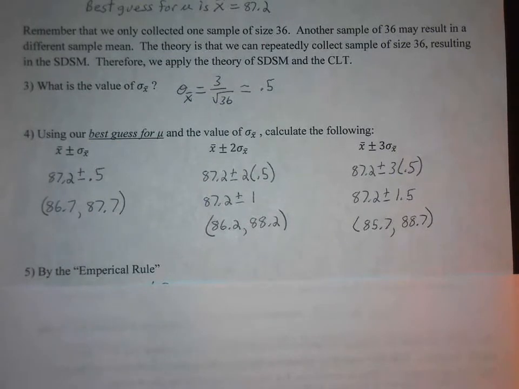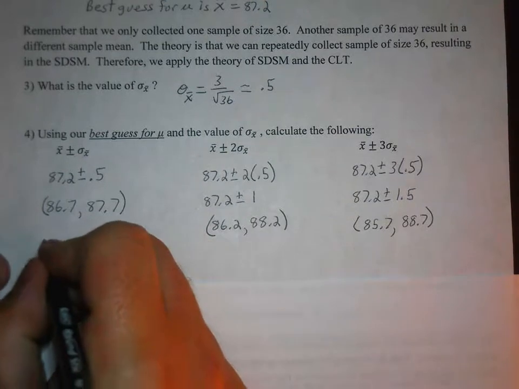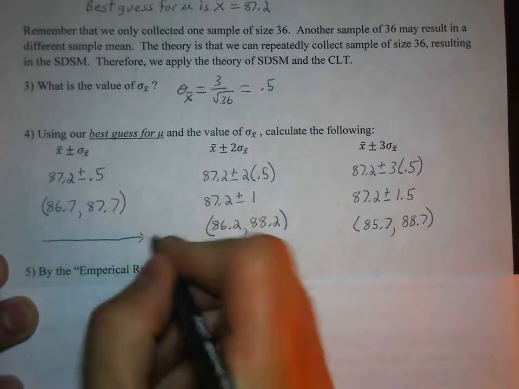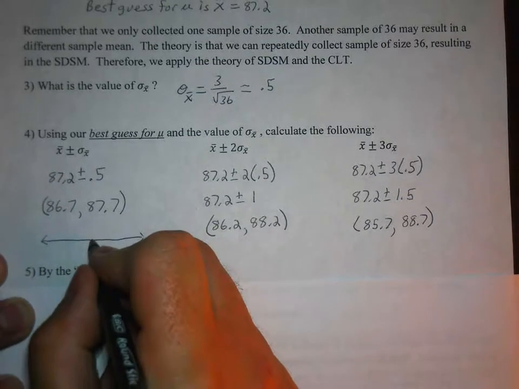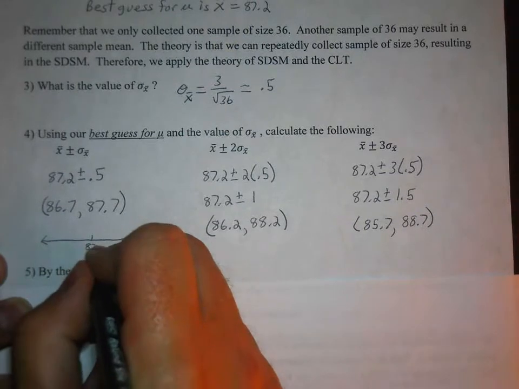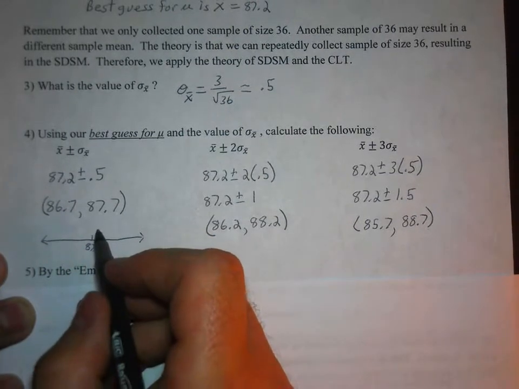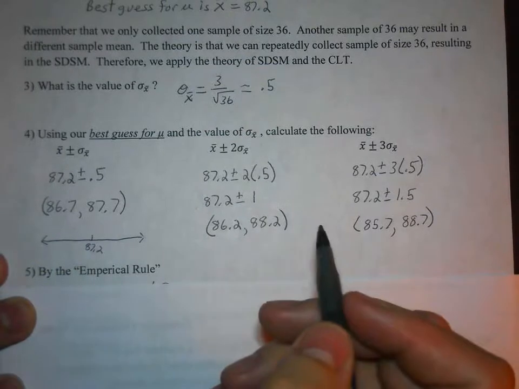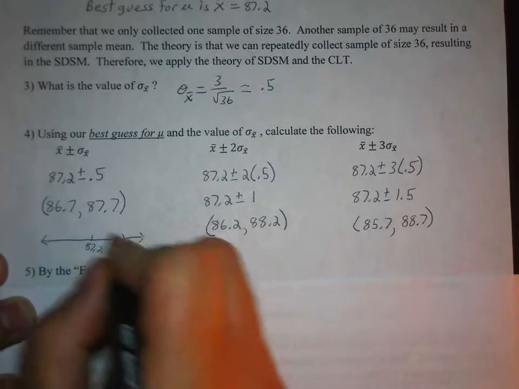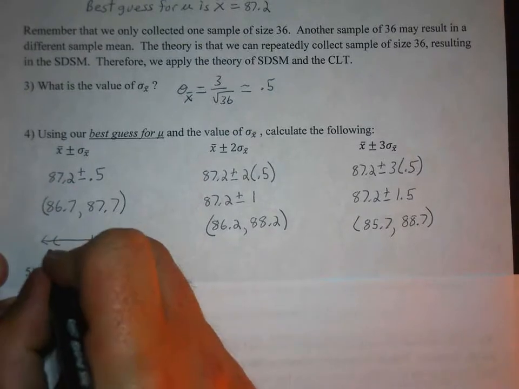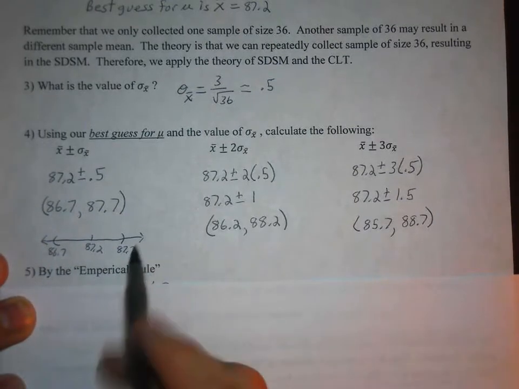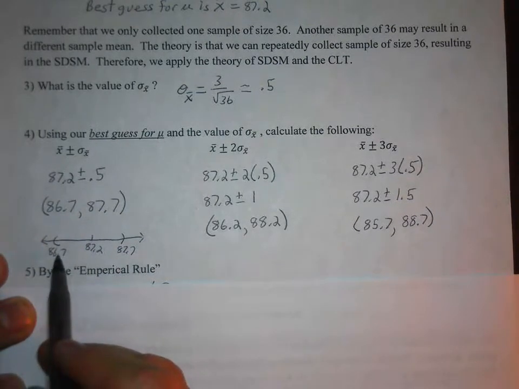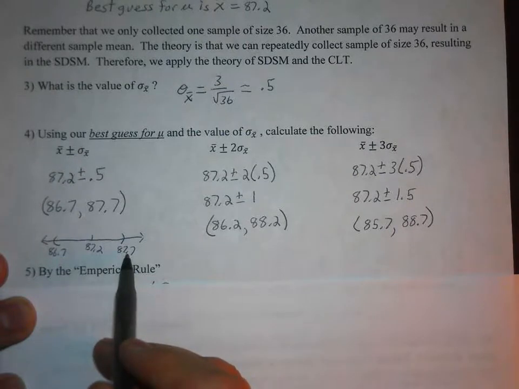If you were to think about these on an axis, and I'm not going to do this for every single one, you would have 87.2 in the middle, which is our best guess for the population mean. And we would go 0.5 above and below that to get 86.7 and 87.7. So all the data values between 86.7 and 87.7 would be within one standard deviation of the mean.